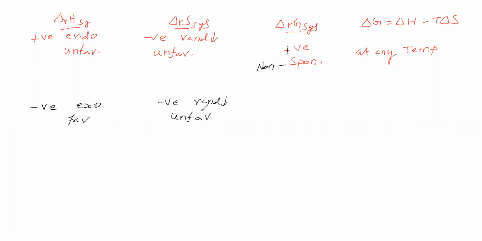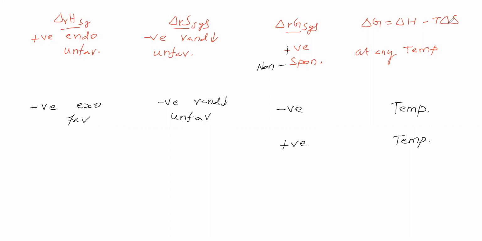Now, can delta G be negative or positive with respect to temperature? At which temperature delta G can be negative, or at which temperature it can be positive, we will see. Now, this delta H is negative.